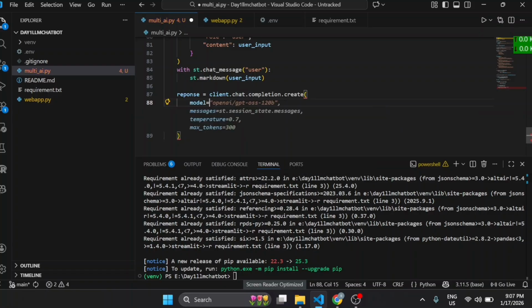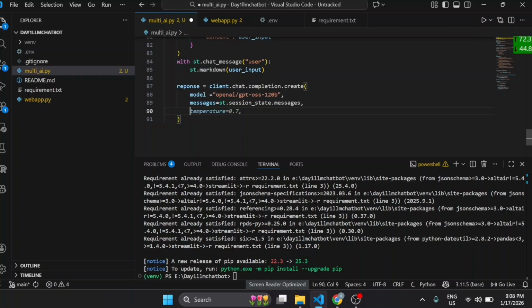First we will define the model. You can choose any model you want from the Groq API, the Groq website. But right now I am going to use OpenAI GPT OSS 120 billion parameter. This is the model which I'm going to choose. Then messages equals st.session_state.messages.